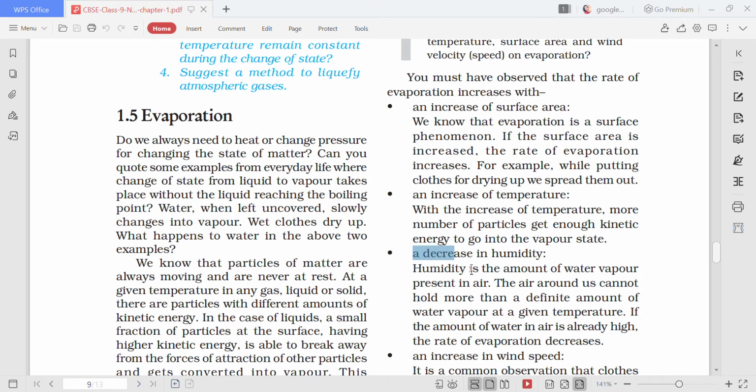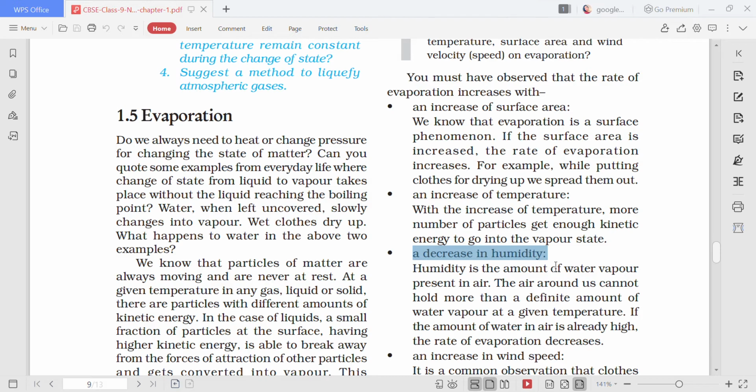Next factor is humidity. Now children, what is humidity? Humidity means the amount of moisture present in the air. This is called humidity. So if the humidity is high, the evaporation is less. It's just the opposite. Please mark my words. Again, I am repeating. If the humidity is high, the evaporation will be lesser, and if the humidity is less, the evaporation rate will be higher.